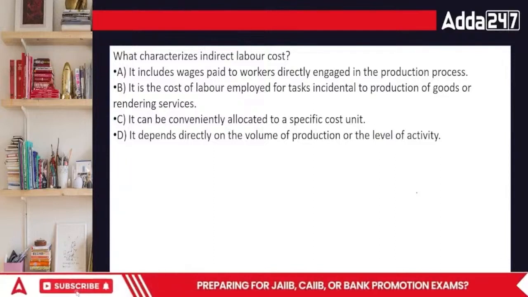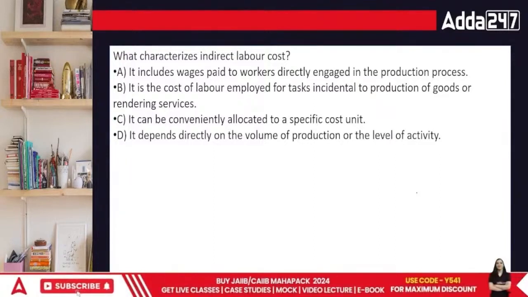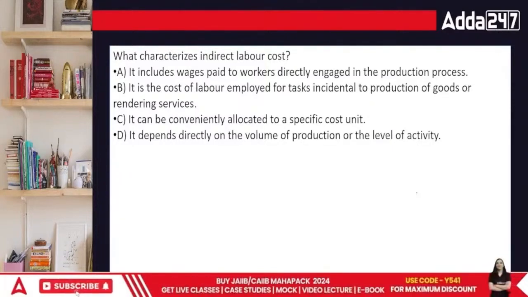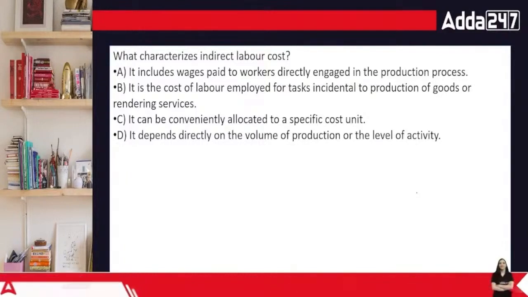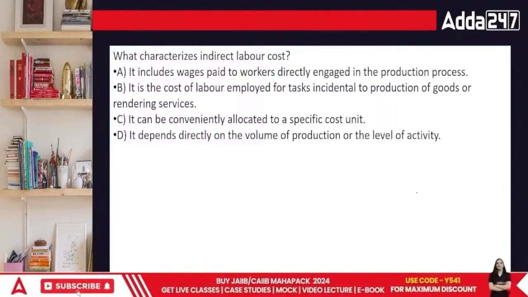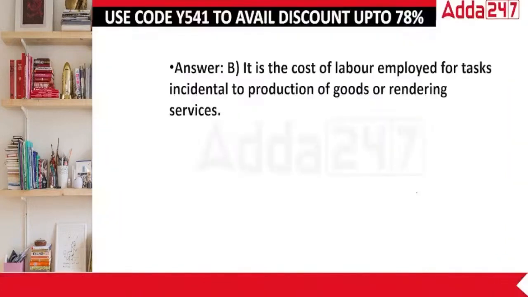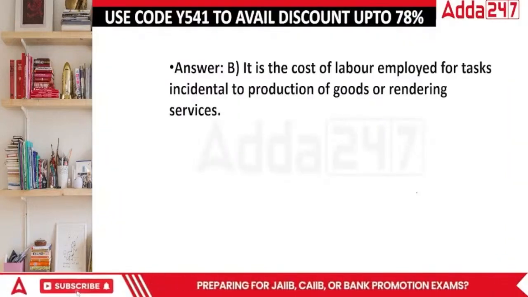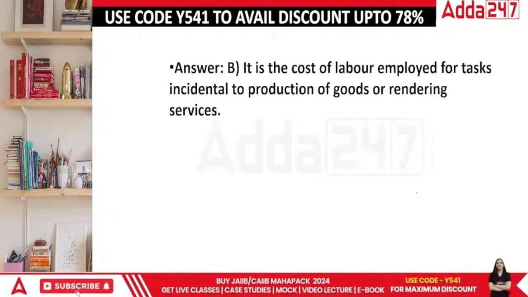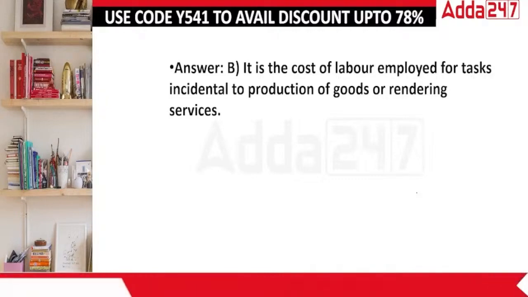Direct labor is the cost of labor employed for tasks incidental to production. It can be conveniently allocated to a specific cost unit, or it depends directly on the volume of production or level of activity. Actually, indirect labor is based upon the production area. Meaning, if you produce more, you have more indirect cost as well. Indirect cost can be variable as well as fixed.